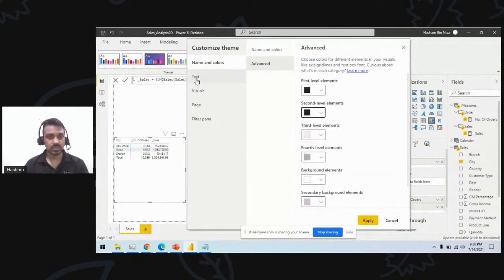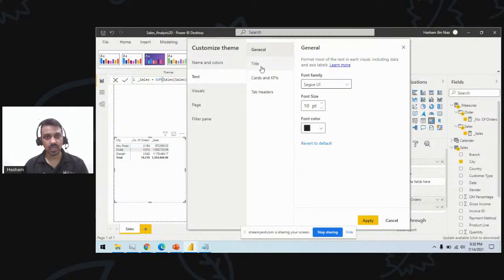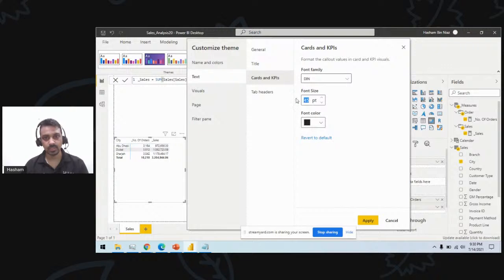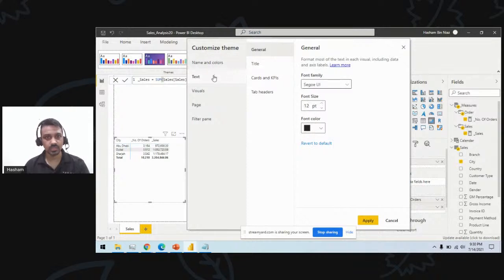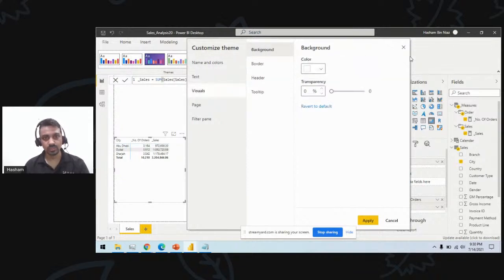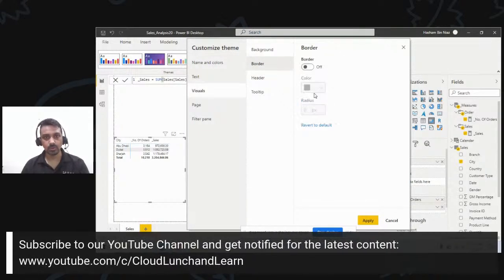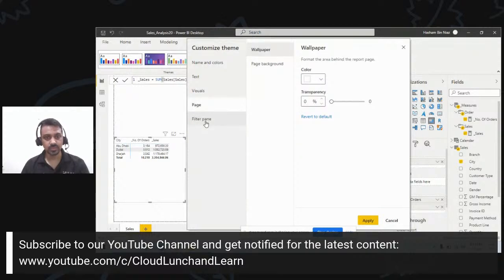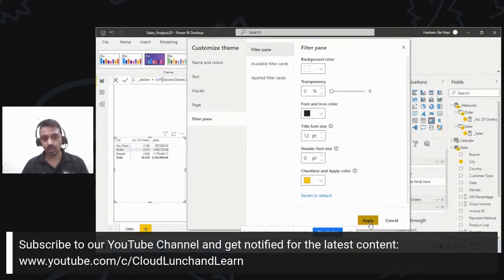So I'll use this. Font size should be 12. Title should be 14. Card and KPIs 22. Awareness. Okay, I have set these things. Visuals, background, border. I will turn this off. I will do the header as well. Tooltip, page filter, filter pane. Okay, so I apply these things.